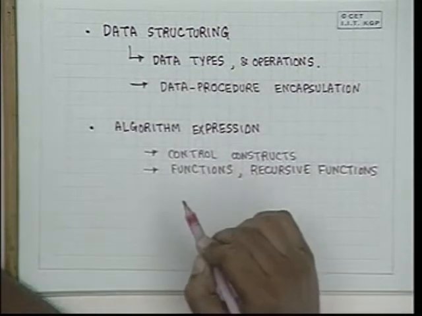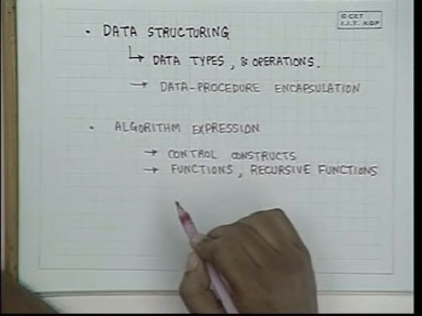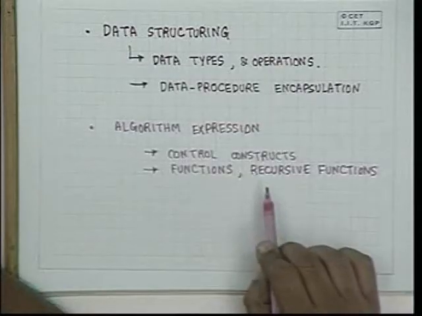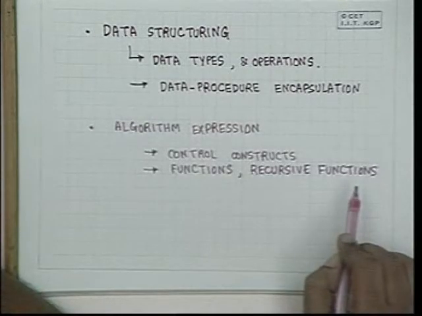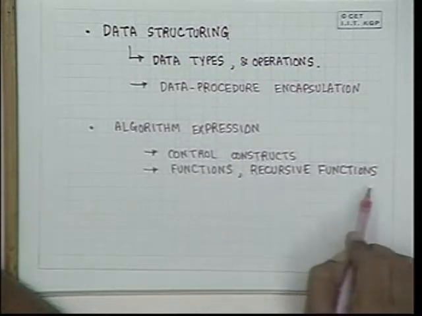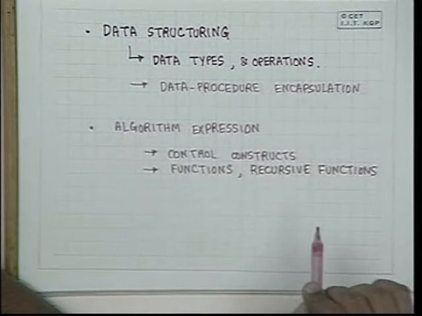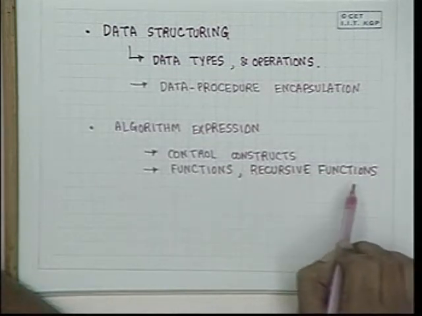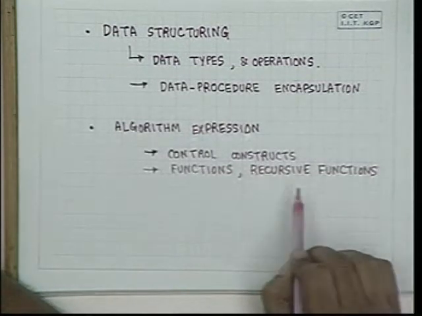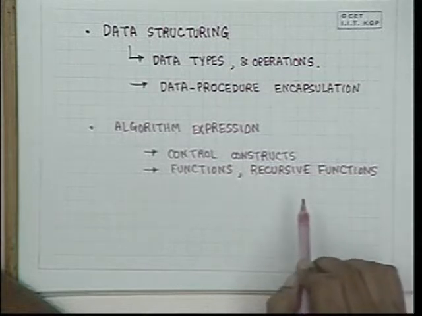Recursion will play a very big role in problem decomposition, because when you decompose a problem into sub-problems, you would like to solve the sub-problems using the same technique that you would solve the original problem. So recursive functions, programs like Fortran do not provide recursive functions, whereas others like C, Pascal do provide recursive functions. So if a vehicle language does provide recursive functions, then it makes it easier for the programmer to write programs.